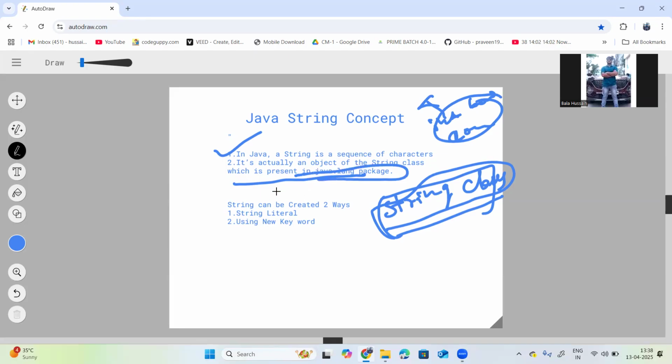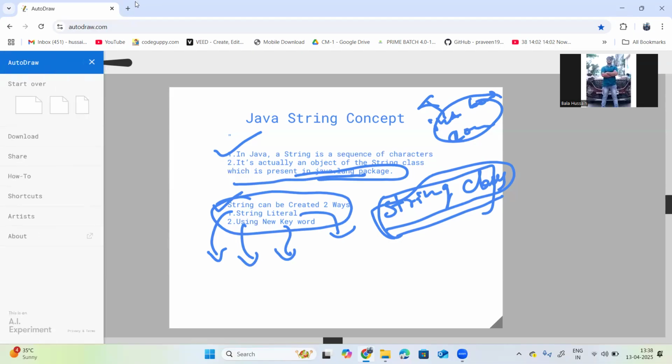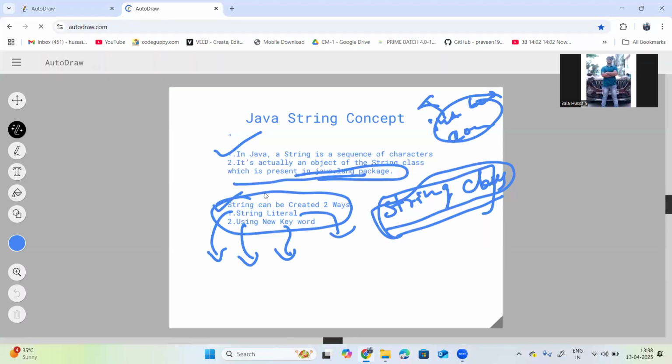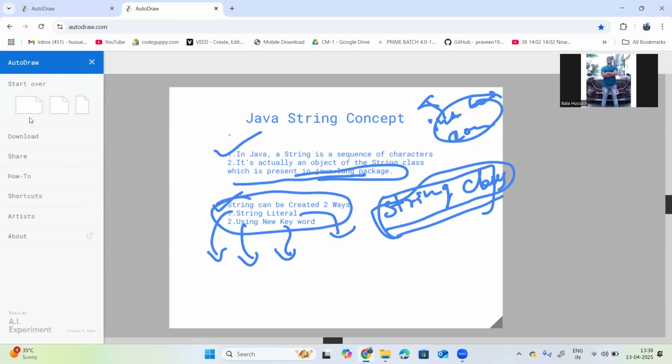Okay, then a string can be created in two ways. One is the string literal, the other one is the new keyword. I will tell you the major difference between creating a string with a literal and with the new keyword. So let me explain with a diagram, so that you can understand things here. I will take a new slide here.